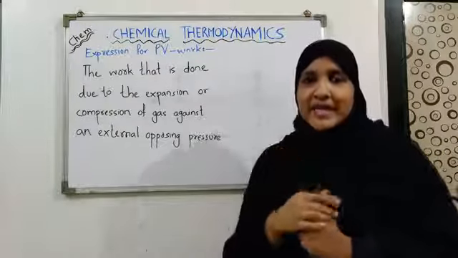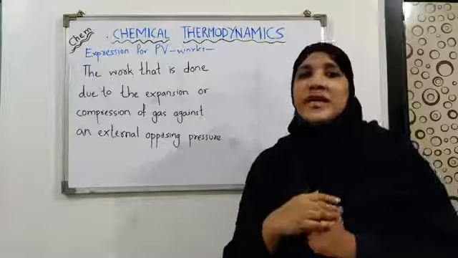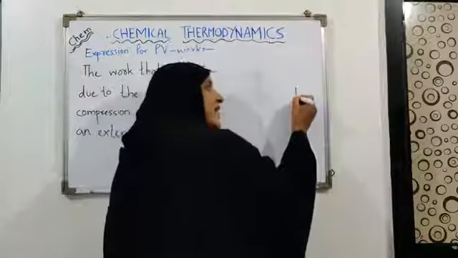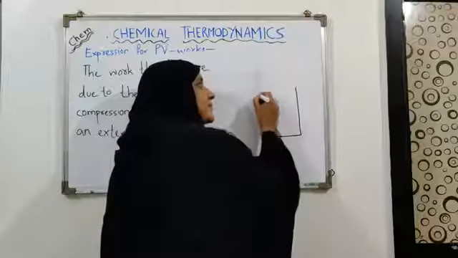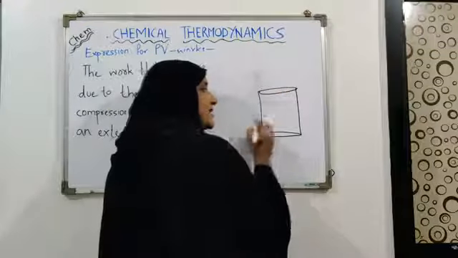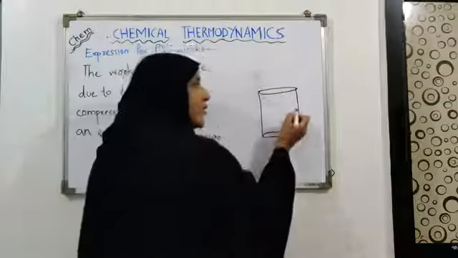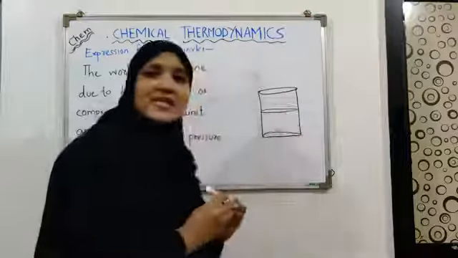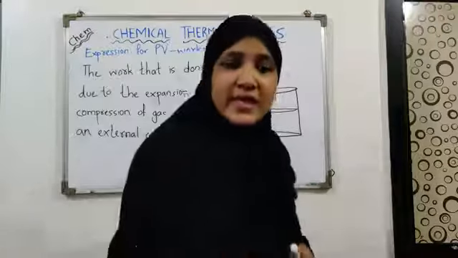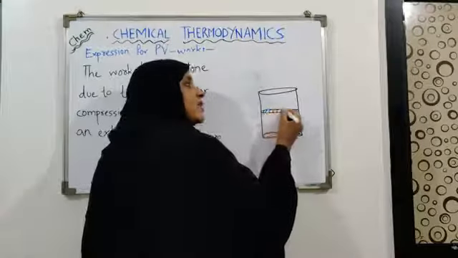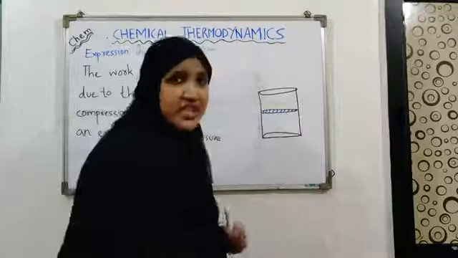For finding it out, let's assume a gaseous system. Let's say that we have a cylinder. In this cylinder a gas is enclosed and it is fitted with a piston. A piston is a special lid. This special lid is supposed to be rigid, movable and frictionless.